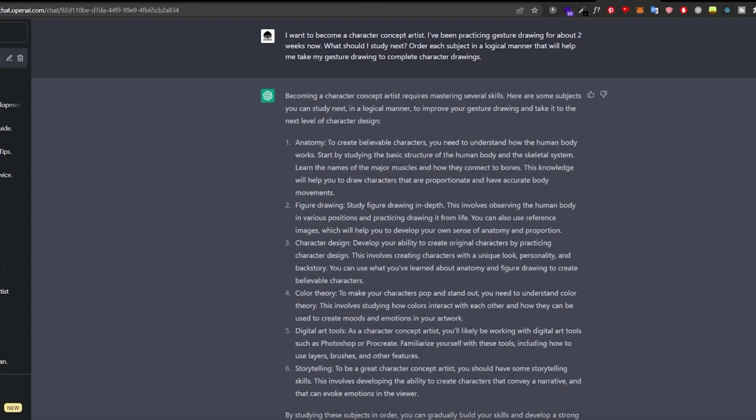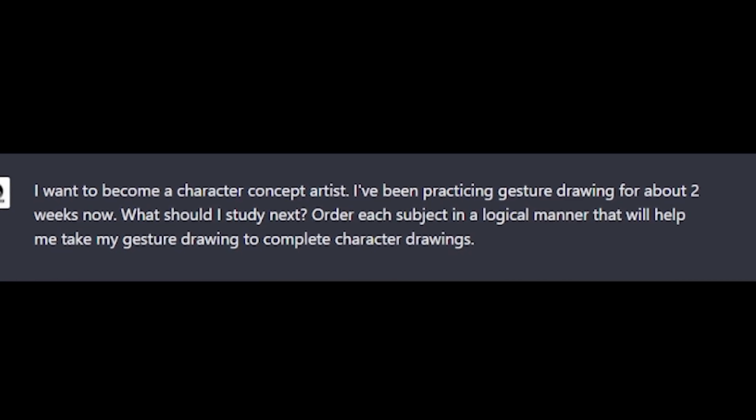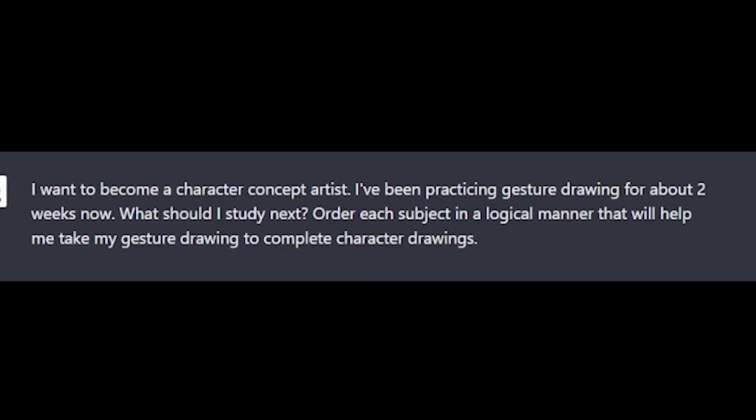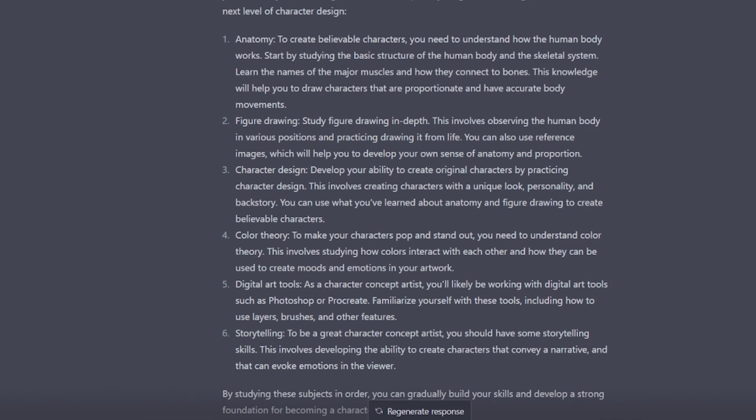So for example right here, I'm telling ChatGPT I want to become a character concept artist. You know, I want to be with the big boys. I let them know I've been practicing gesture drawing for about 2 weeks now, and I want to know what I should study next. And it actually returned some topics that are worthwhile jumping into right after studying gesture.